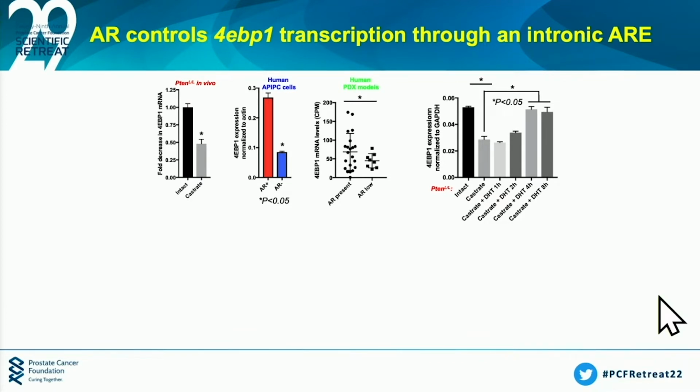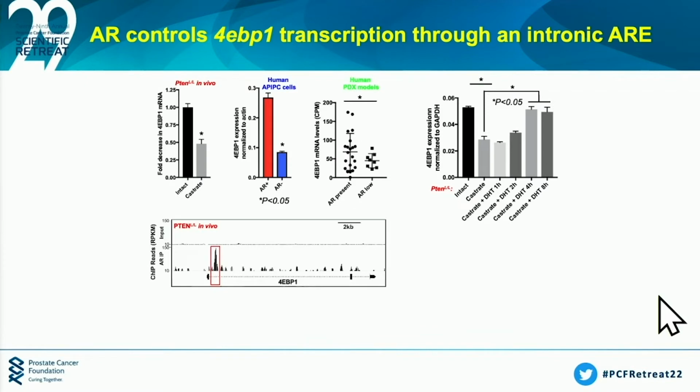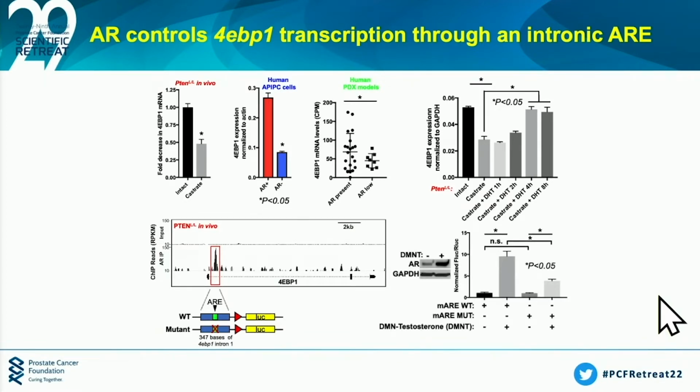So to answer this question, we teamed up with Yu Chen, who had already done AR ChIP-seq on the P10 model. And what we found was within the first intron of 4EBP1, there's actually a binding site for AR. And in fact, if you look closely at it, there's an androgen response element. We went ahead and cloned this out into a reporter construct and found that it was indeed androgen responsive. This basically demonstrates that AR can actually control translation through a very important gatekeeper protein, and that's 4EBP1.